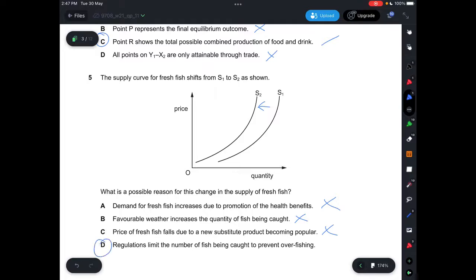Because you can see for A, it says demand for fresh fish increases, so there should be something like this, D1, D2, shift to right. But then here, there's no demand curve, it's only supply curve. And then favorable weather increases quantity of fish being caught. This means that it should be shifted to the right instead of left. And then price of fresh fish falls due to new substitute becoming popular, which should be when there's a decrease in demand, but there's no demand curve here, so it has to be D.